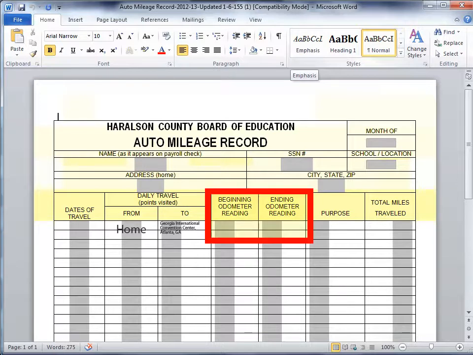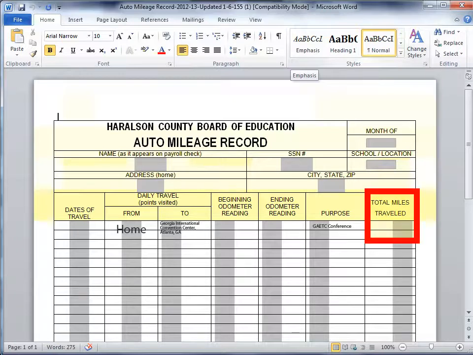Enter in your beginning and ending odometer readings. Under purpose, please be specific. Do not put a generic term like professional development or conference. Be specific to the title of the event or professional learning event that you are attending. Dr. Robinson would write GATC conference. Finally, in the last column, enter in the total one-way mileage.